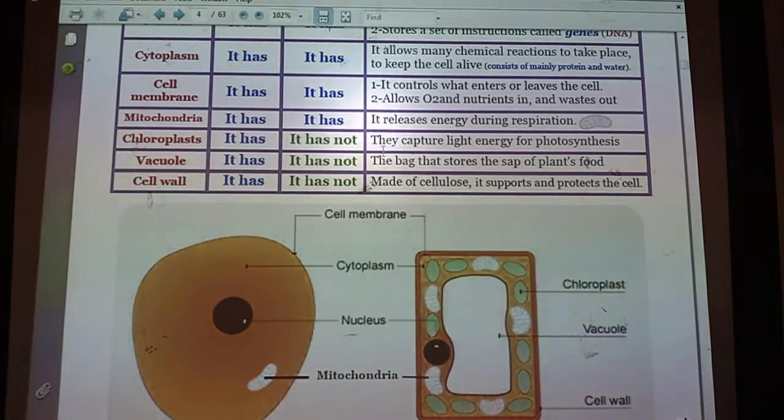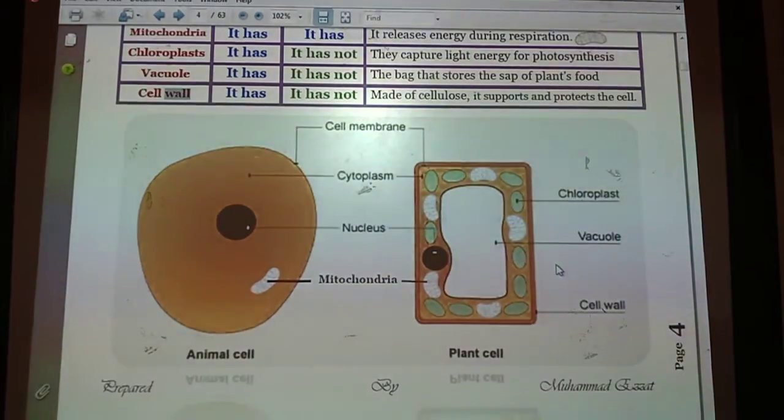Look at the differences between the two cells. Number 1, chloroplasts are found only in the plant cell, and they do not exist in the animal cell. Don't ever forget that the main function of chloroplasts is to capture sunlight for the process of photosynthesis to make their own food. The vacuole in the plant cell looks like a bag that stores the sap of the plant's food. Finally, the cell wall, which surrounds the outside of the plant cell, is made of cellulose, which supports and protects the cell.